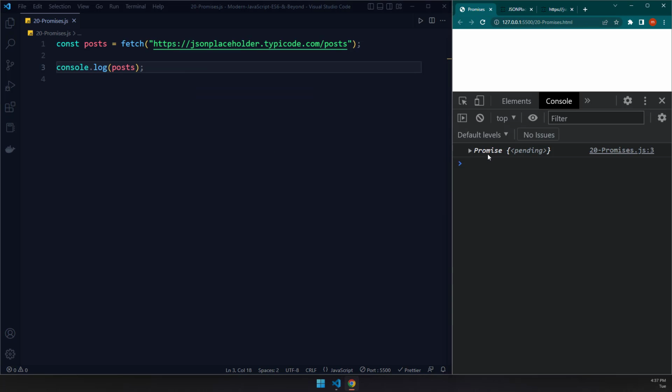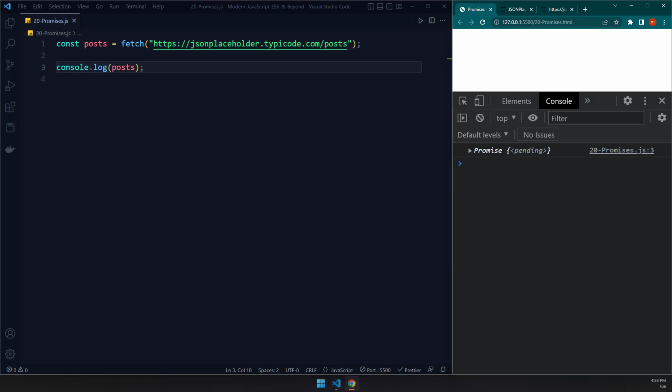And if I come here, you can see it gives us a promise. Now, this promise is exactly the literal promise word that we use in English. It is a promise that it is going to give you the data, but not right now. You need to do a little bit more work to get the data. And that's what I meant in the previous couple of lectures when I talked about the task being long running. It is, so you can see it's pending. It means that it has not been fulfilled.